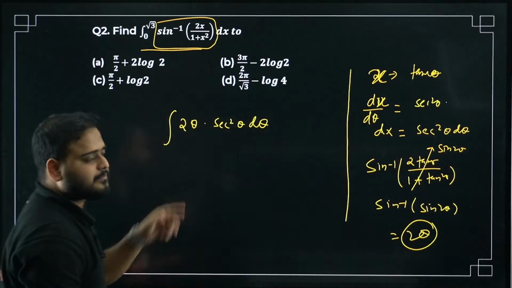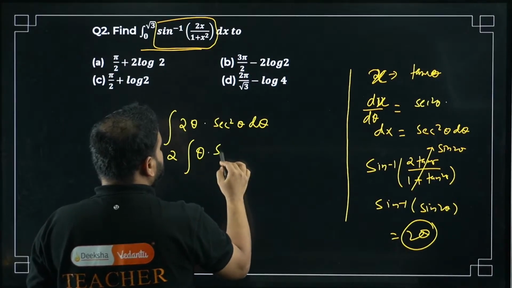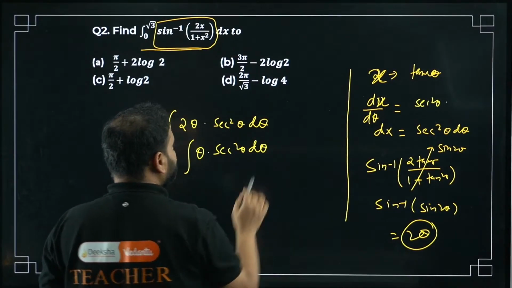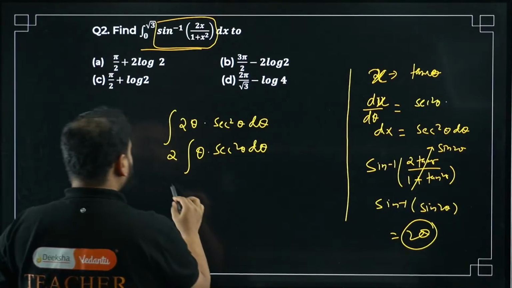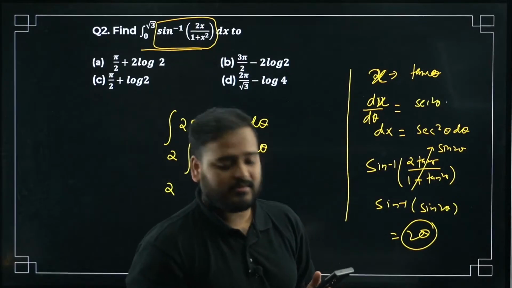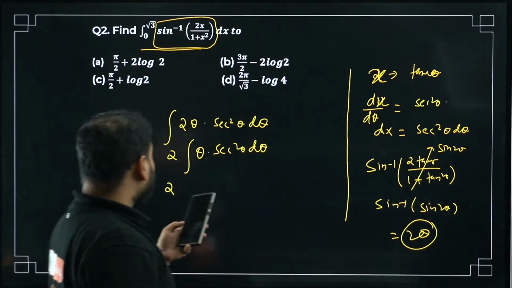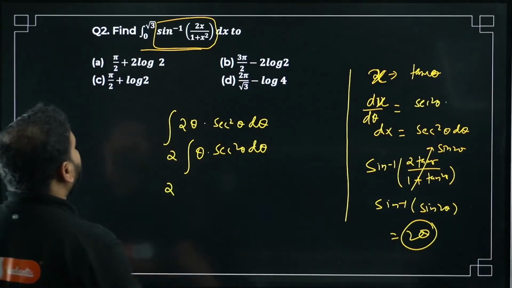Please check. Take 2 common. You have here theta sec square theta d theta. Again, we're going to use by parts. By parts is one of the very important topics in the integral chapter, which keeps coming in the examination. Shant is saying 2a, but I think the option should be option D. Please check.